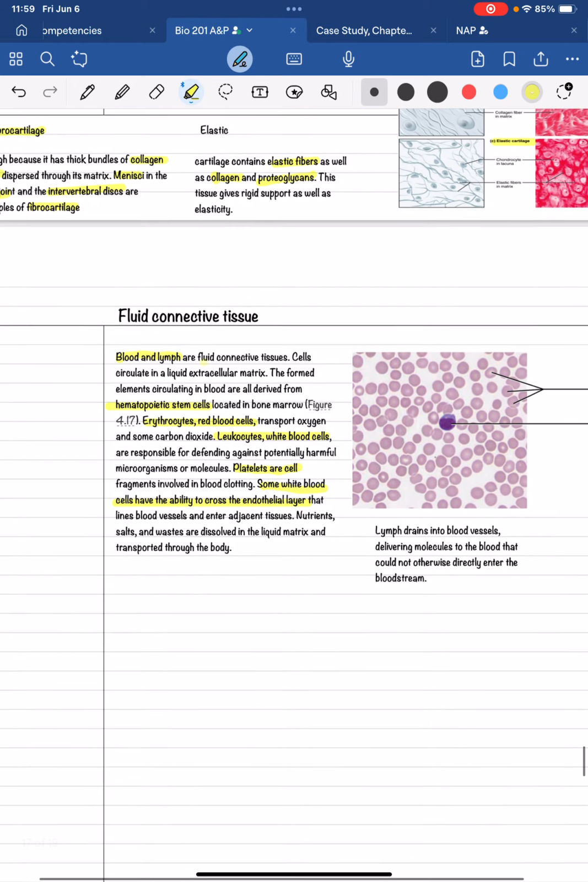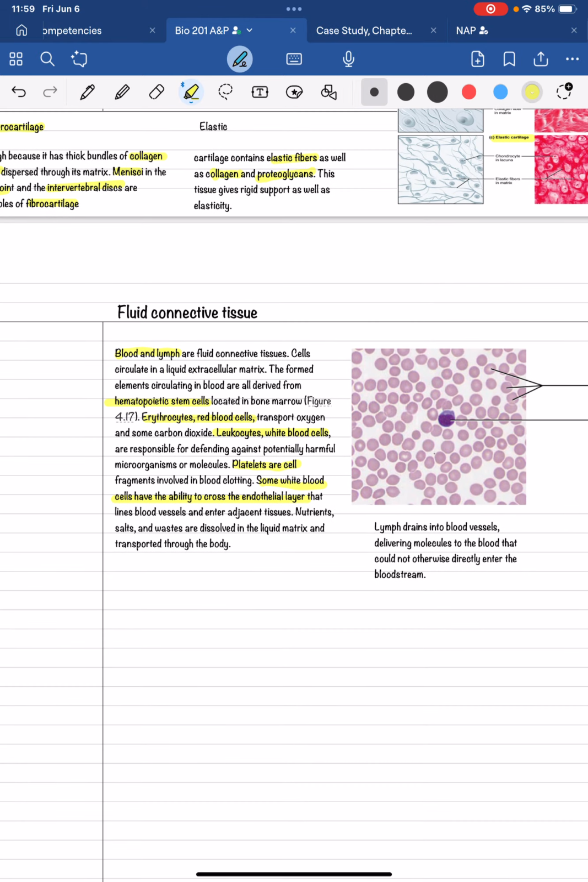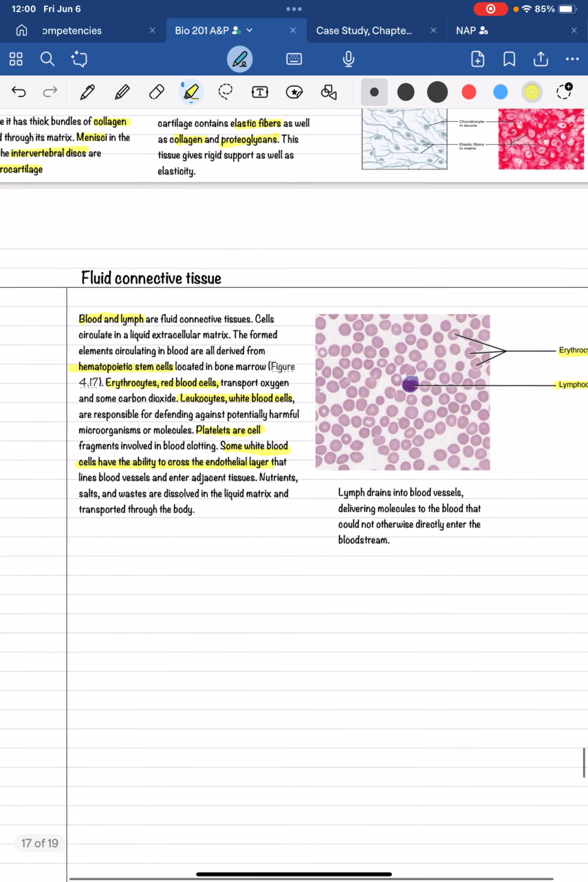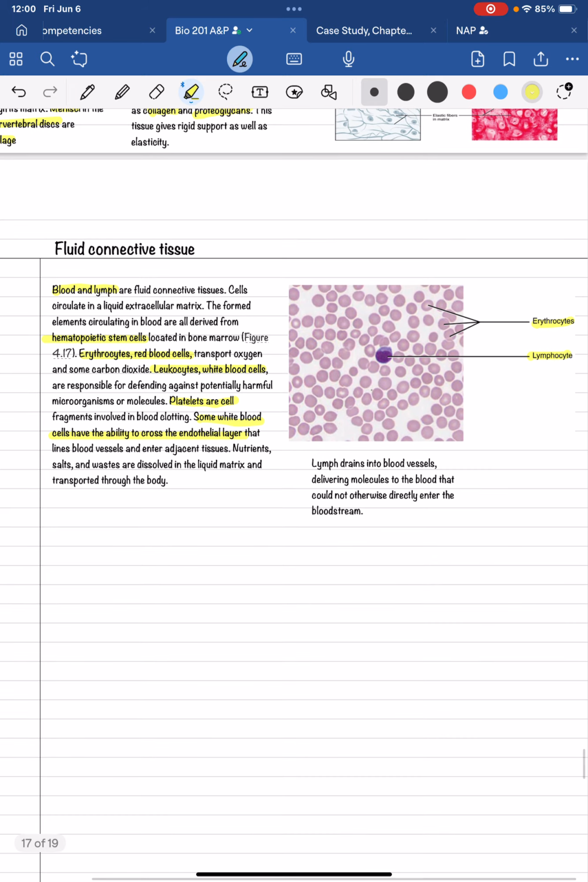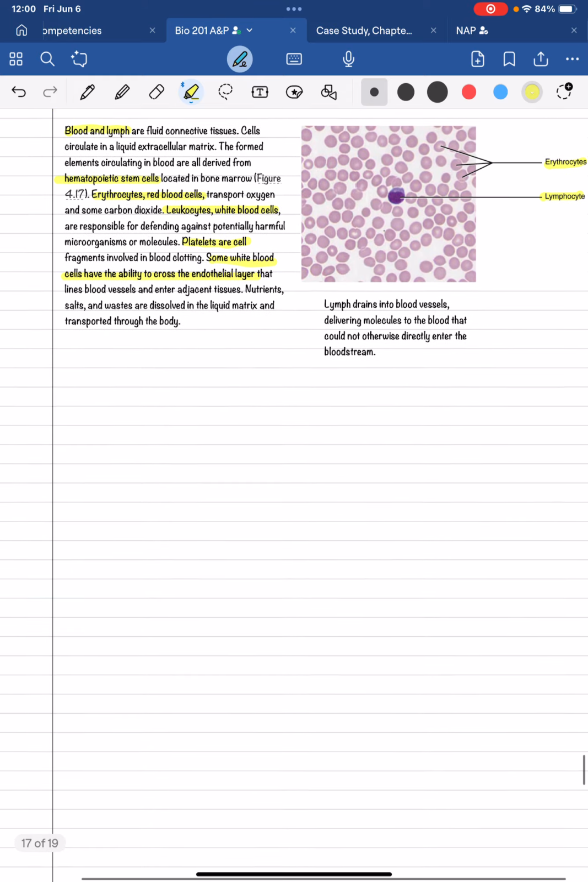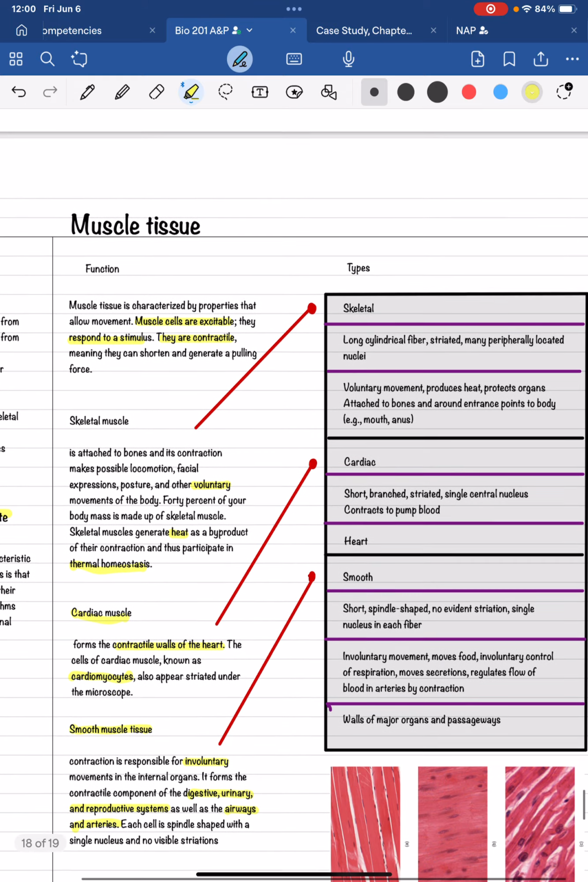Fluid connective tissue, that's your blood and lymph. These are derived from hematopoietic stem cells located in your bone marrow. Your erythrocytes, red blood cells, leukocytes, white blood cells, and platelets. Some white blood cells have the ability to cross the endothelial layer. Lymph drains into blood vessels, delivering molecules to blood that could not otherwise directly enter the bloodstream.